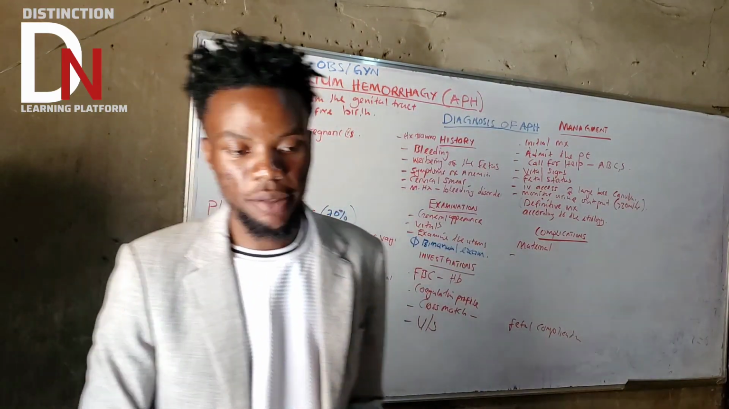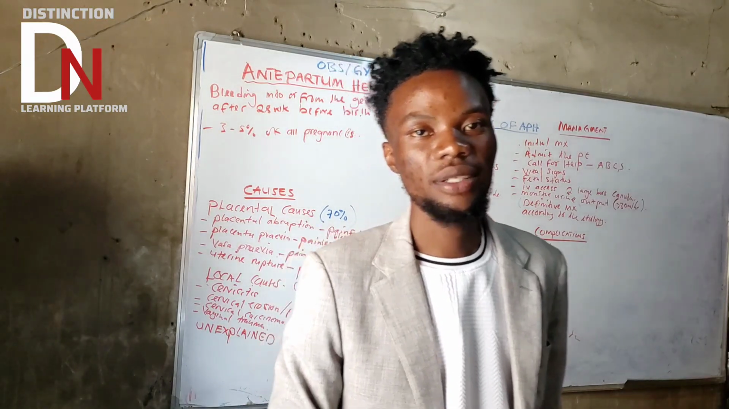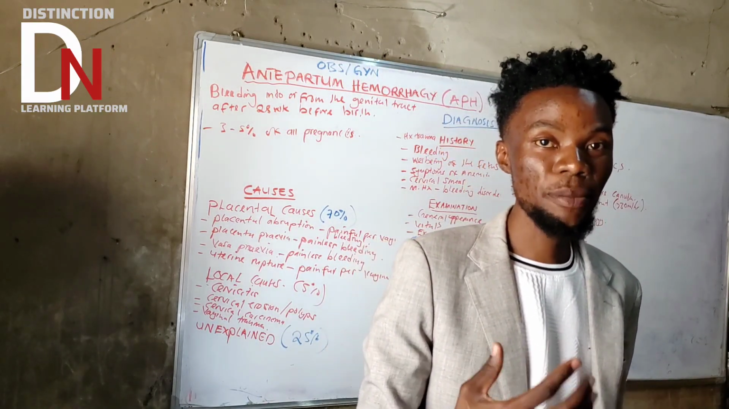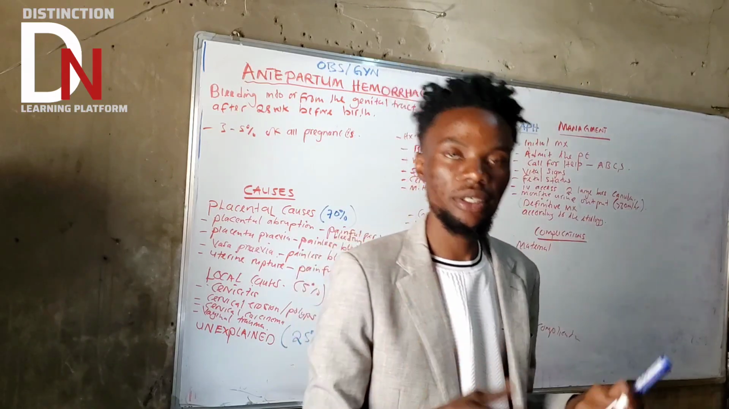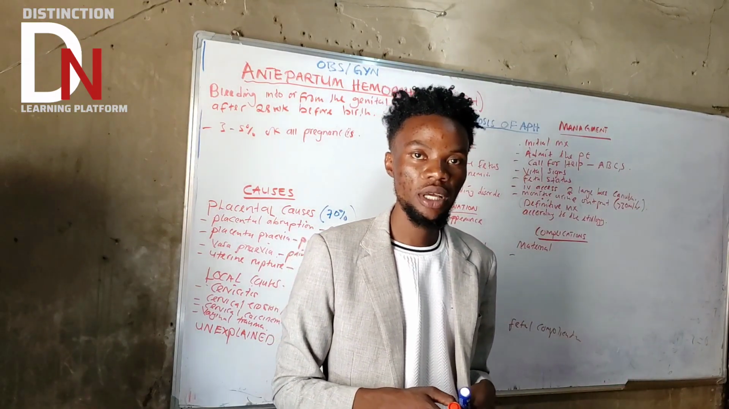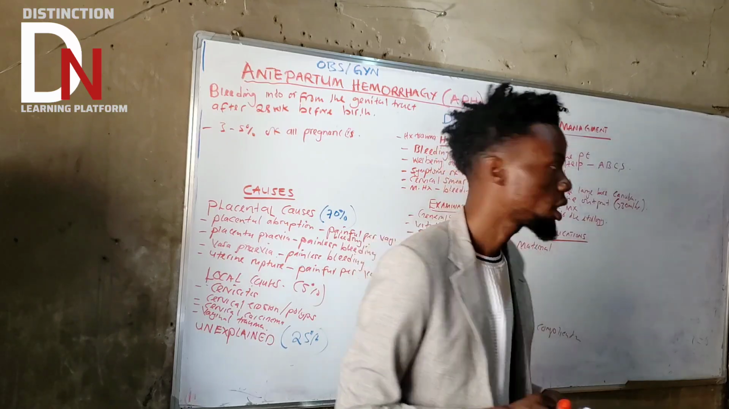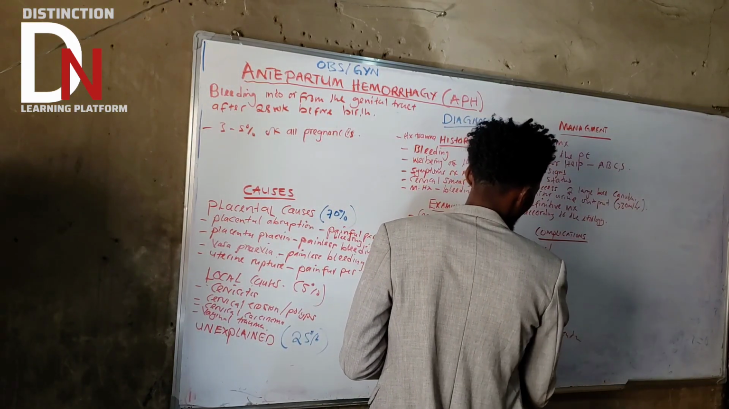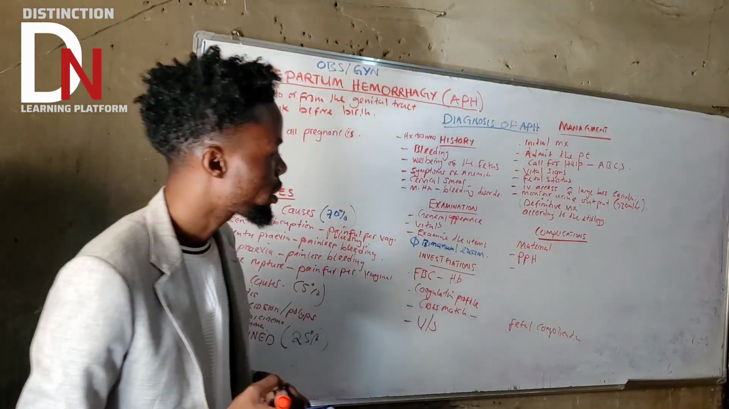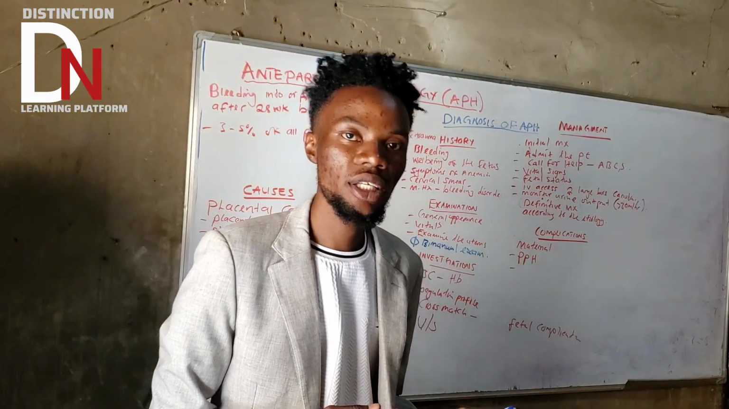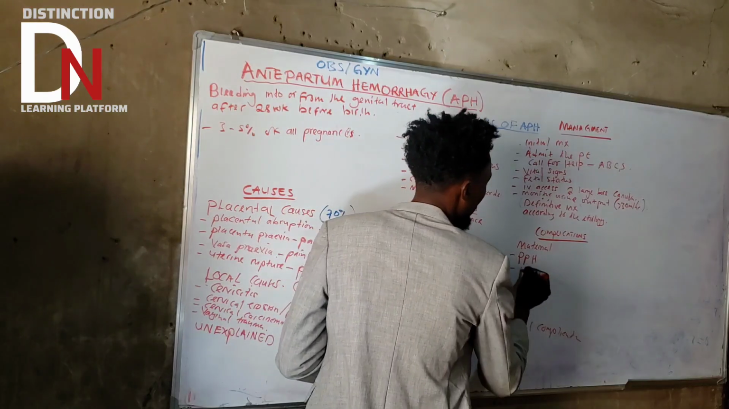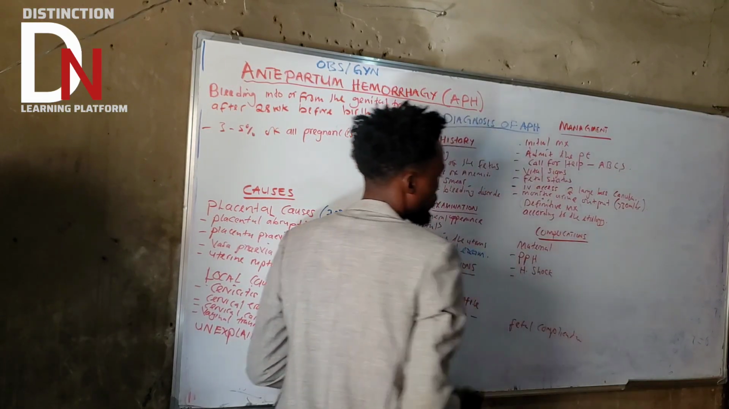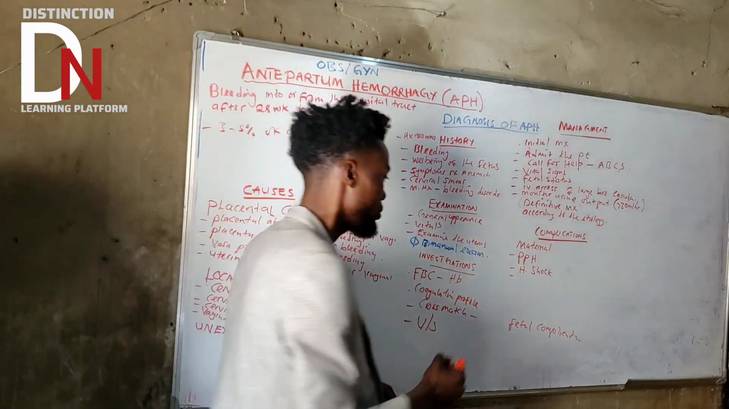Maternal complications of APH. The first one: someone with APH is at increased risk of PPH, which is postpartum hemorrhage. What else? Basically, they are going to have hemorrhagic shock. What else? Sheehan syndrome.